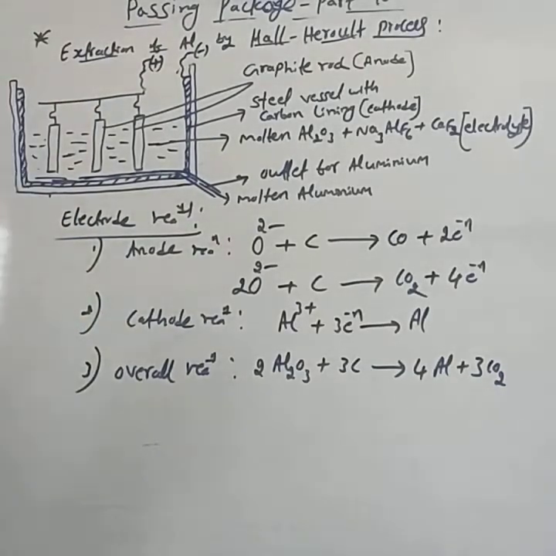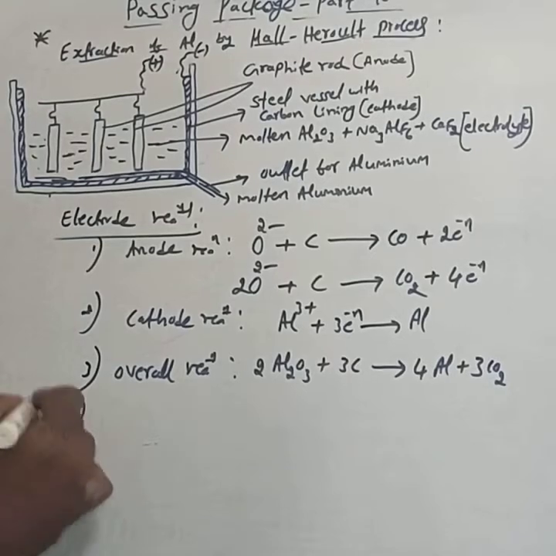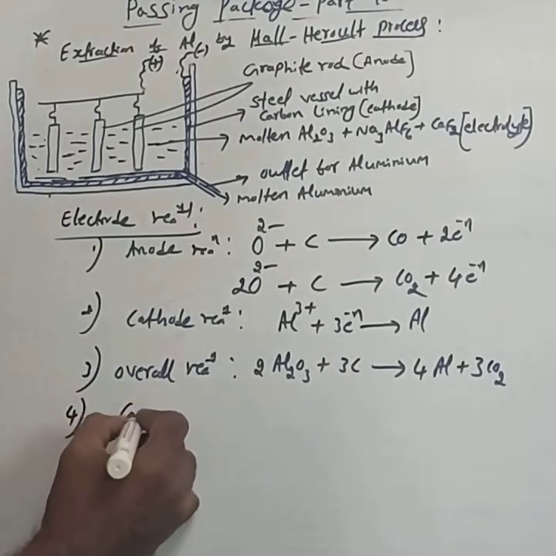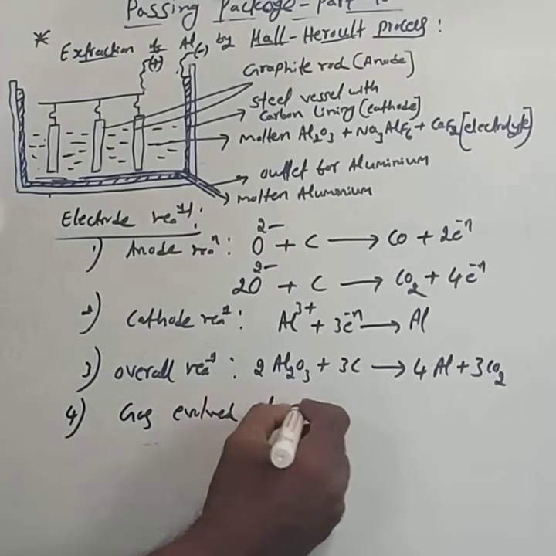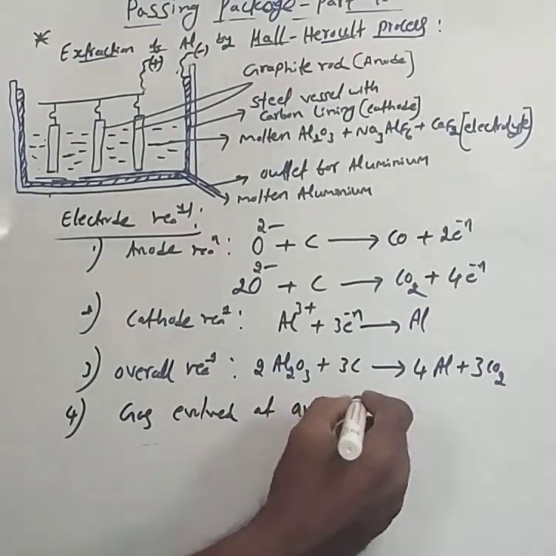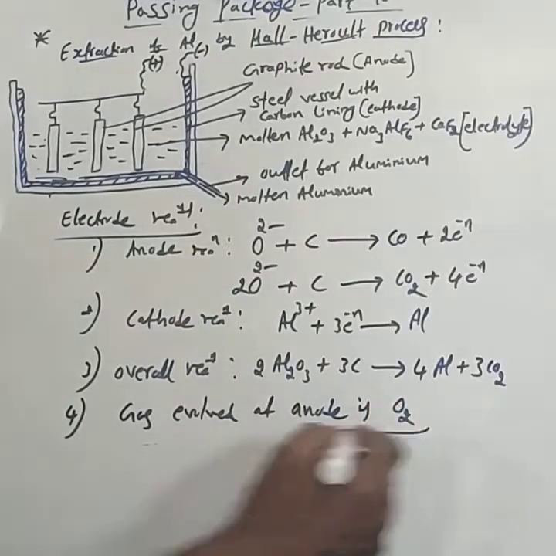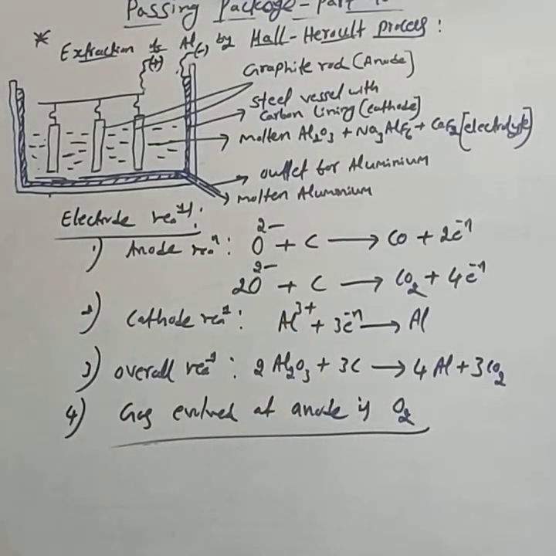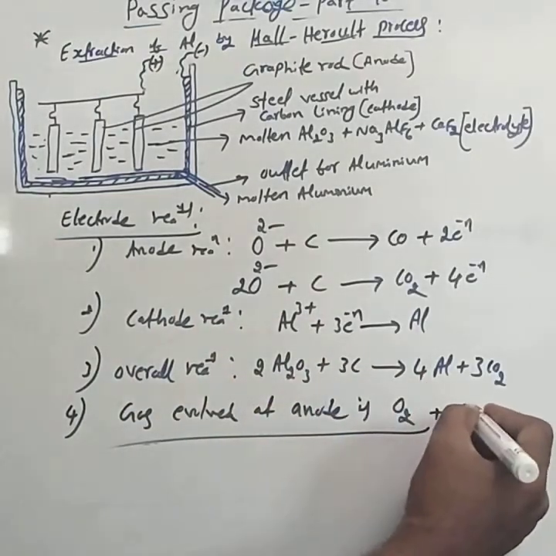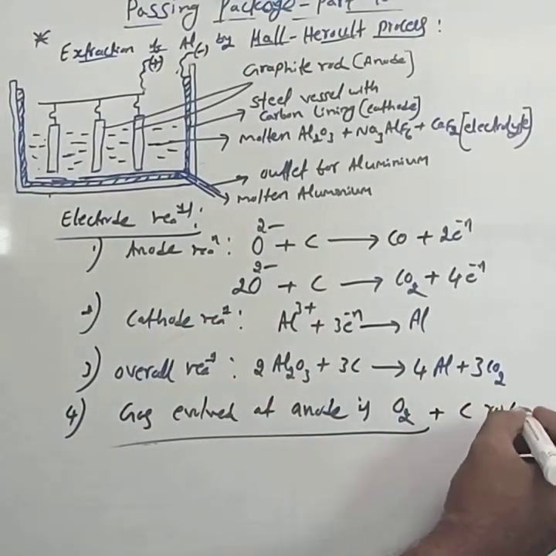Generally they ask sub-questions bit-wise. The next bit is: the gas evolved at the anode is oxygen gas.